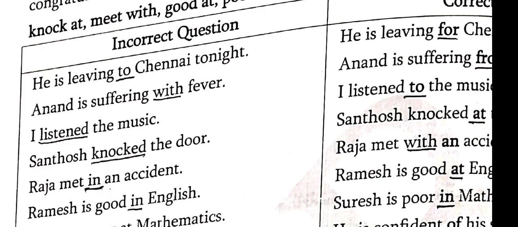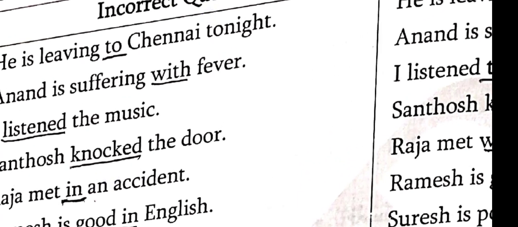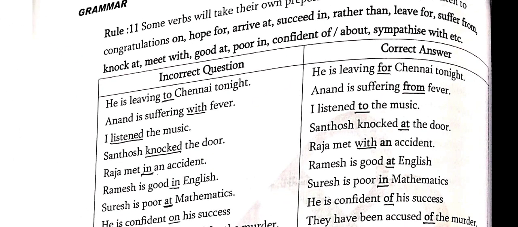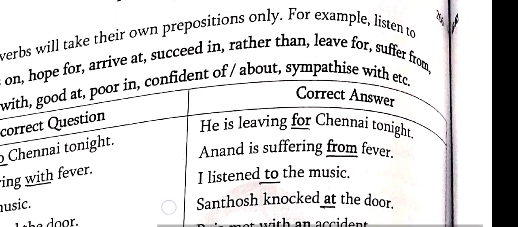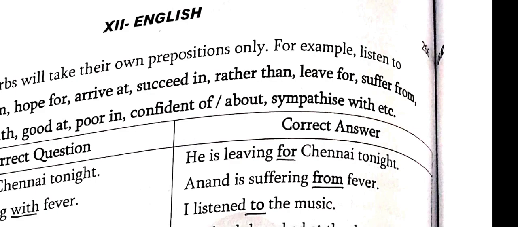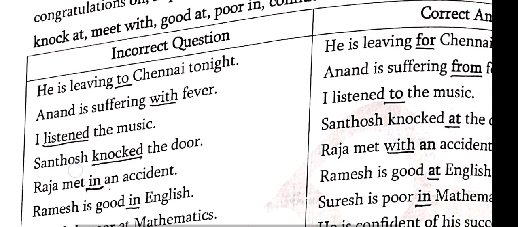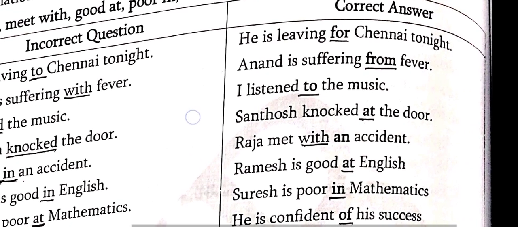Listen, students, "He is leaving to Chennai tonight." This is the wrong answer because the preposition for "leaving" is "for". Don't write "to". He is leaving for Chennai tonight. "Anand is suffering with fever." This is the wrong answer, students. Anand is suffering from fever.